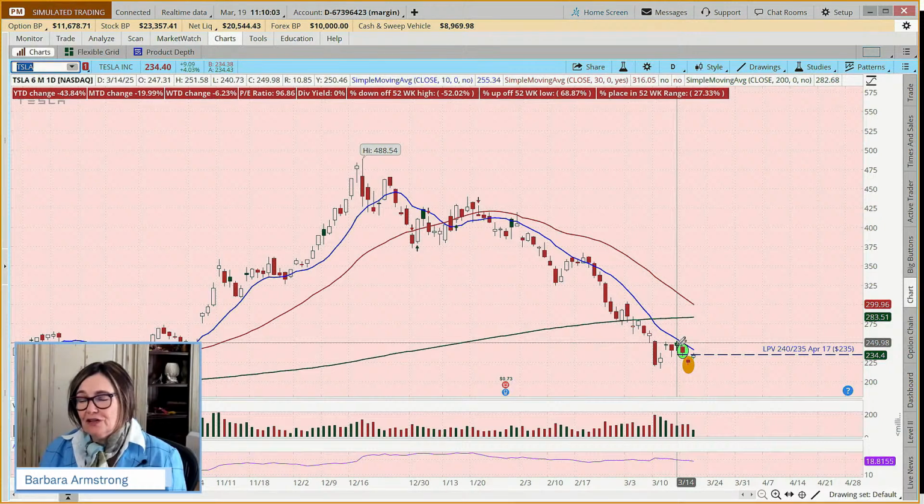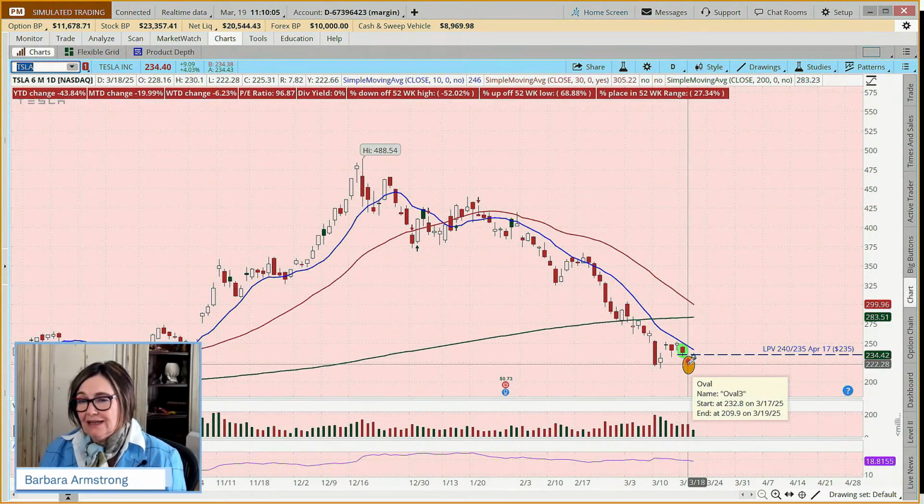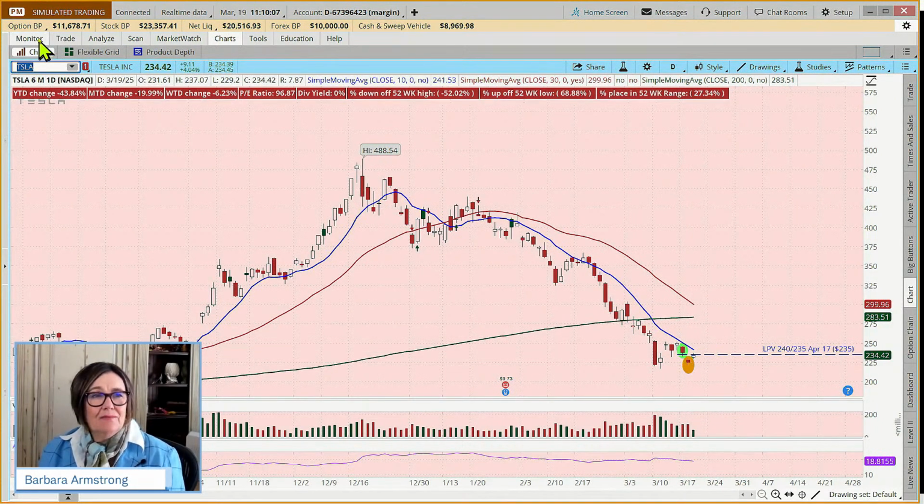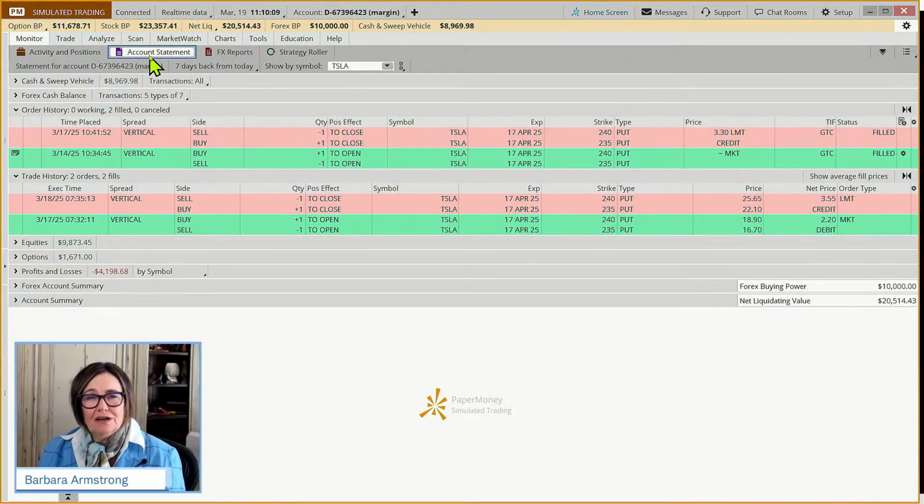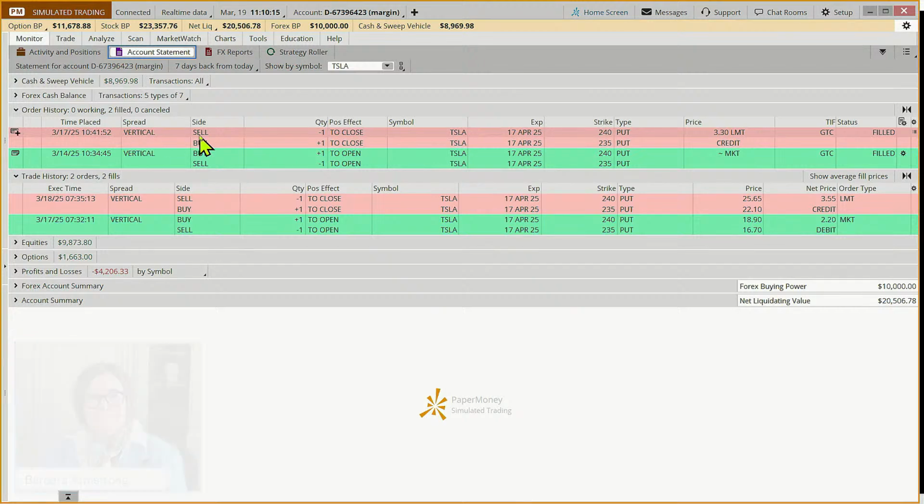And that was another conditional order that we had placed. And if we look at our account statement on this, we got in this on Monday. And then we placed the order on the 14th on Friday, and that had a conditional entry on it.